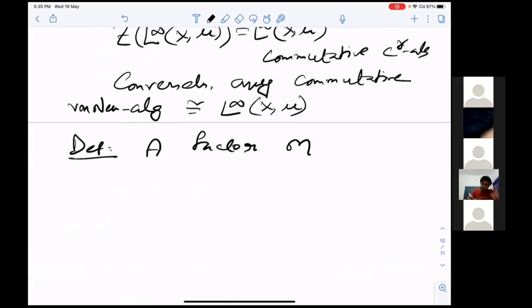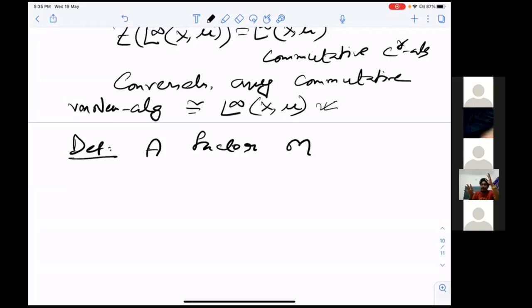How does the proof work? For this one, you need, no, it is not easy, you require direct integral theory actually. If you start with an X, it is not that it can be represented on some L2(X, mu). There will be some measure space (X, mu) such that it will be isomorphic.